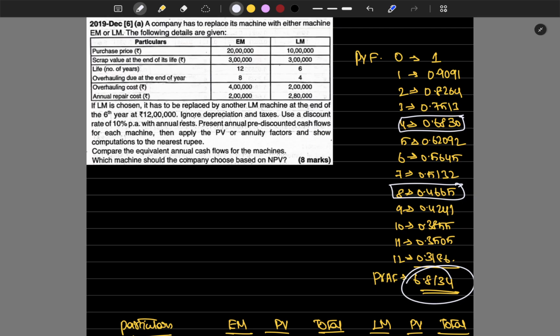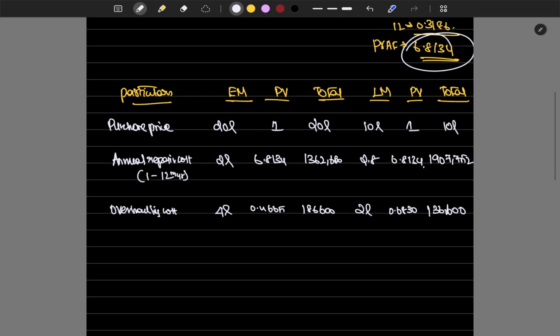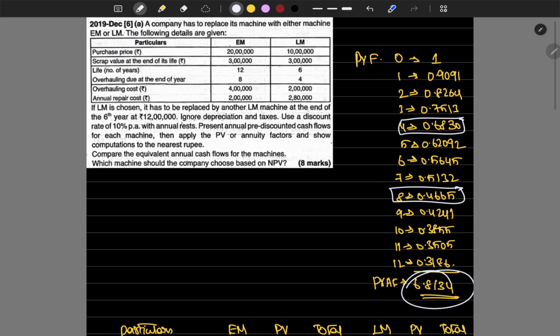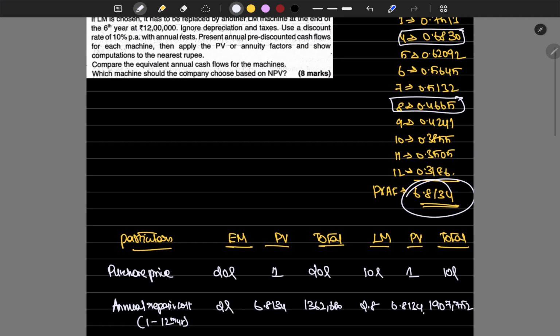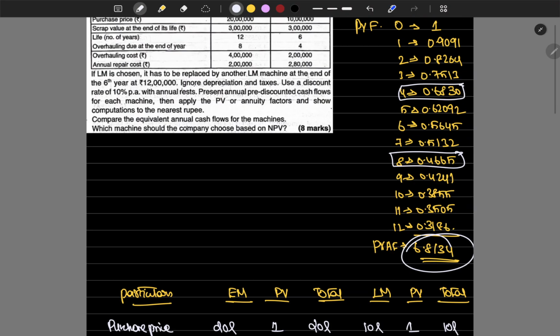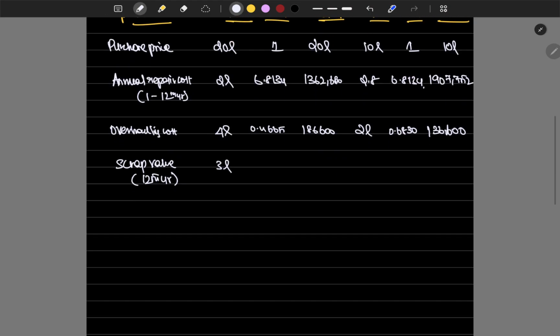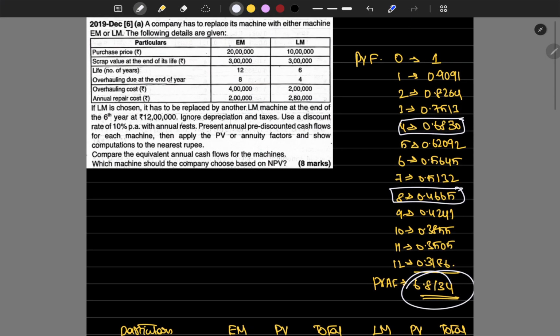Then we have the scrap value. For the 12th year, how much is the scrap value? Scrap value of machine EM is 3 lakhs. Machine LM is also 3 lakhs, for the 6th year for LM and the 12th year for EM.